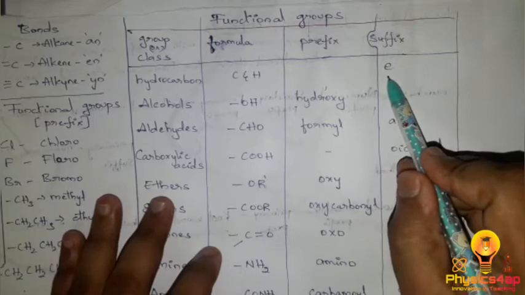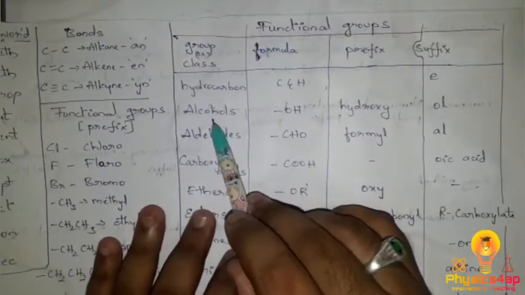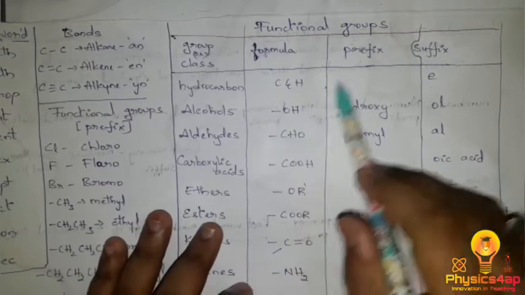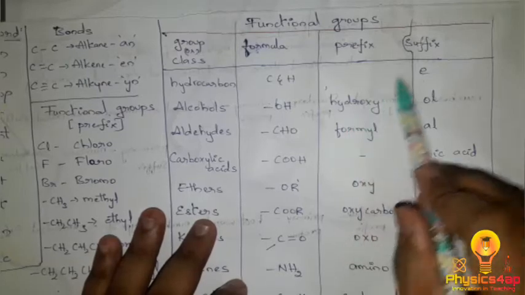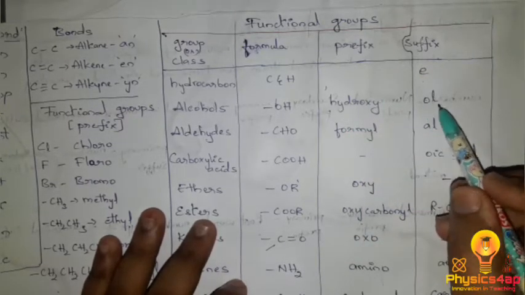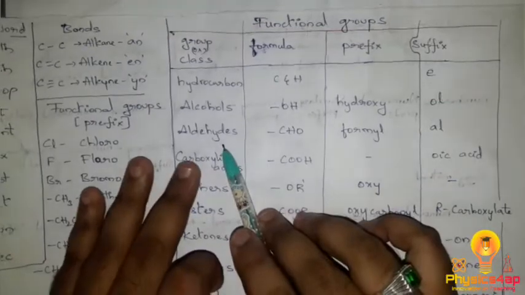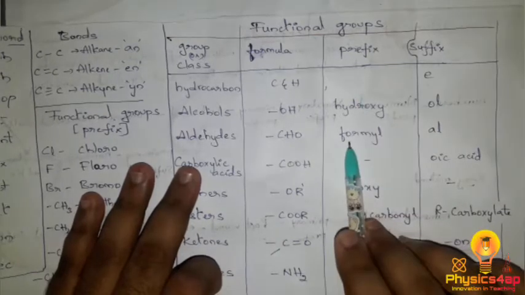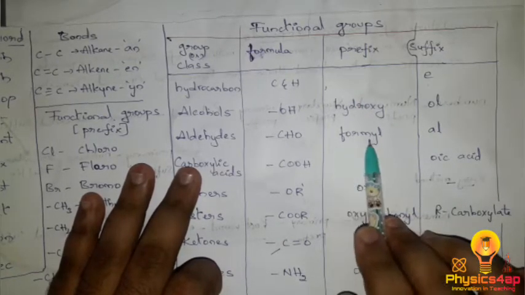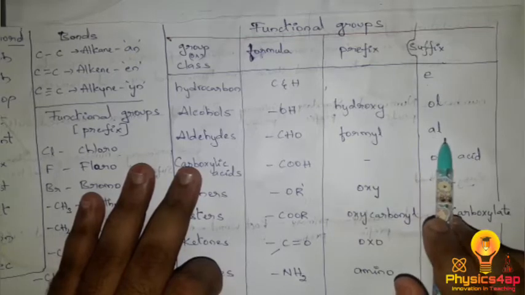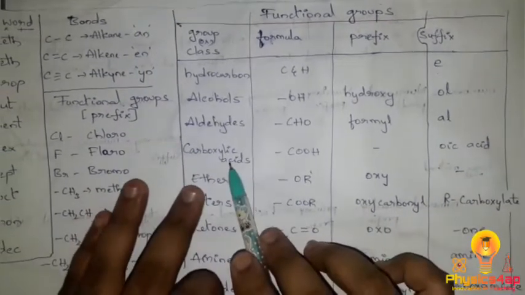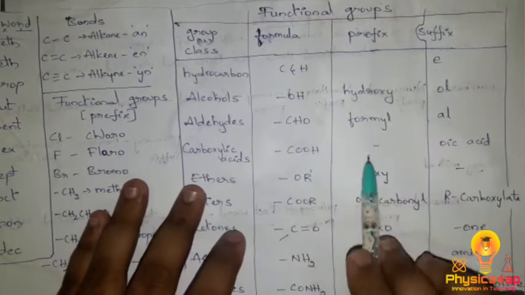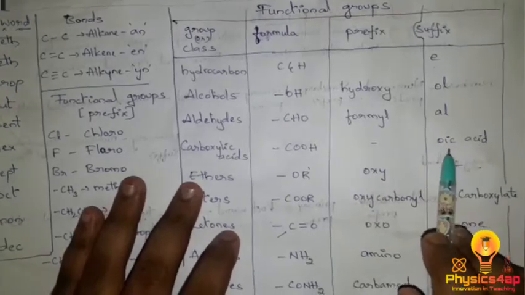Coming to alcohols, the functional group formula is OH, the prefix is hydroxy, and the suffix is ol. Aldehydes have the formula CHO, the prefix formyl, and the suffix al. Carboxylic acid has the formula COOH, there is no prefix, and the suffix is oic acid.